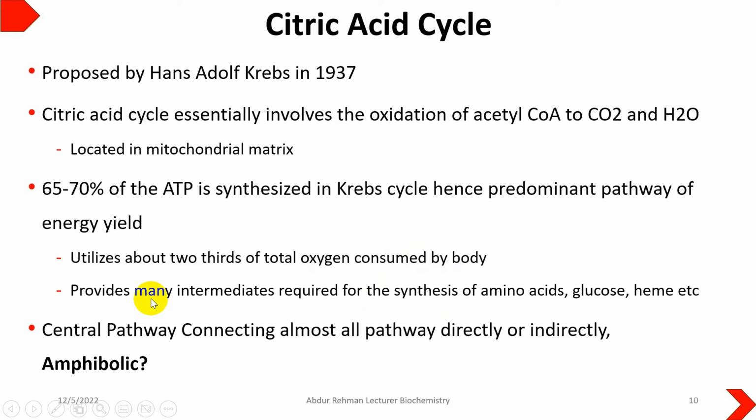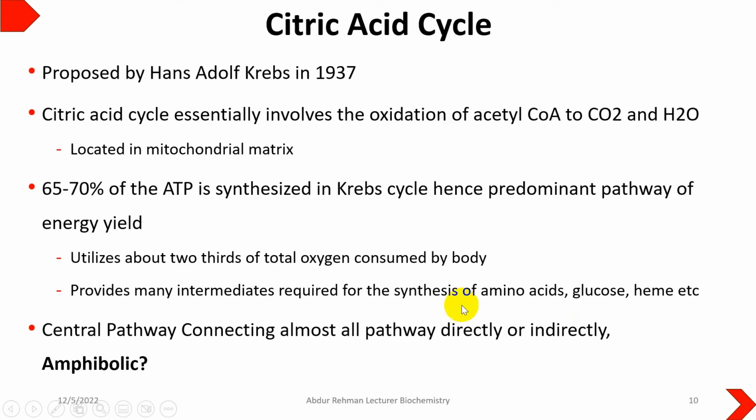Similarly, this citric acid cycle also provides many intermediates that are required for the synthesis of amino acids, glucose and heme. So the citric acid cycle is not a closed circle, but rather a kind of roundabout where different vehicles come in and go out.